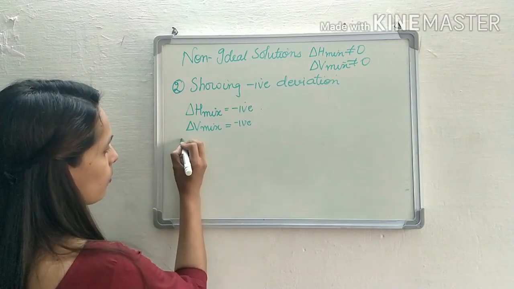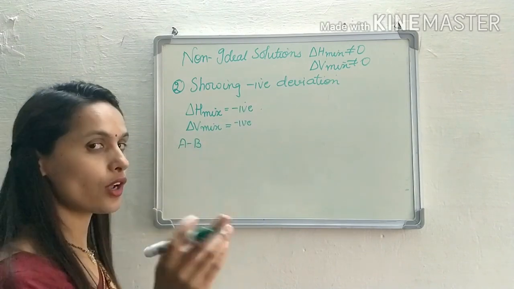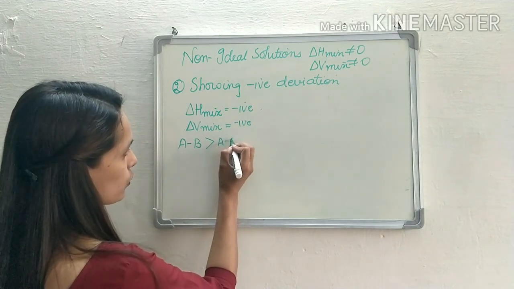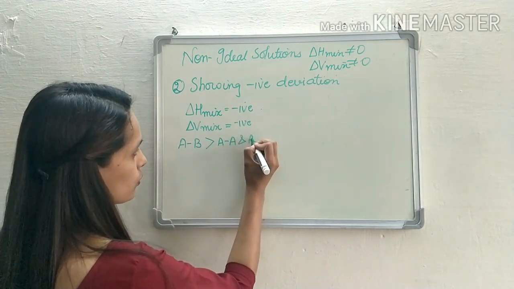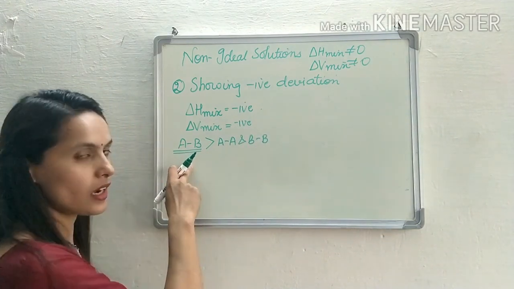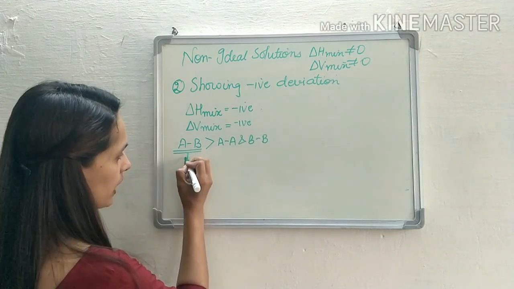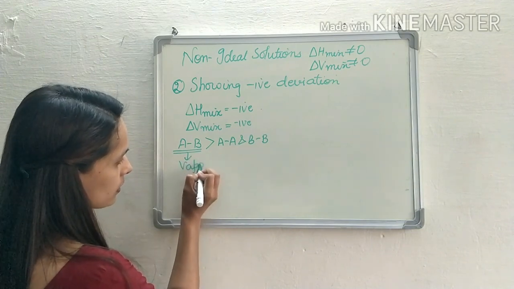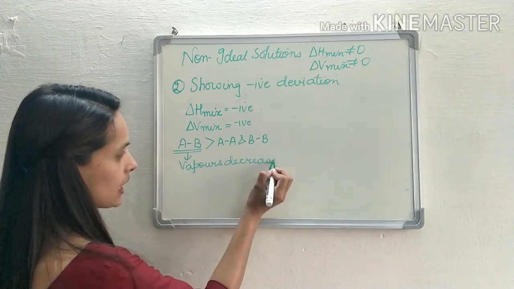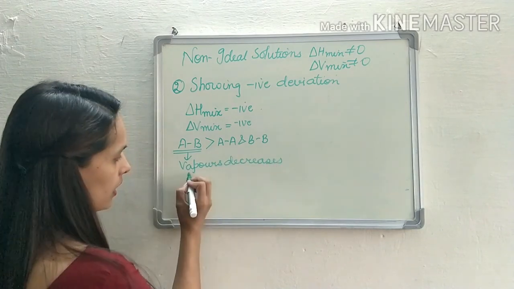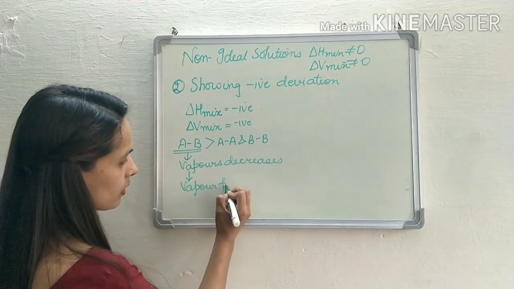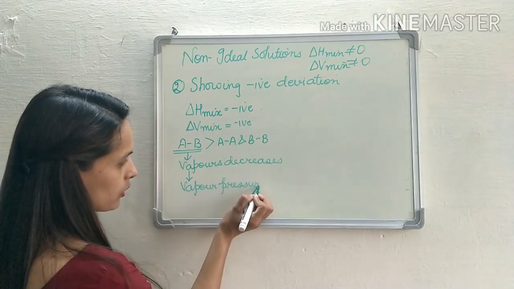And the intermolecular force of attraction between the solute and solvent is greater than the intermolecular force of attraction between the solute-solute and solvent-solvent. And due to the increase in the intermolecular force of attraction, the tendency to form vapors decreases. If the tendency to form vapors decreases, then at a particular temperature the vapor pressure decreases.